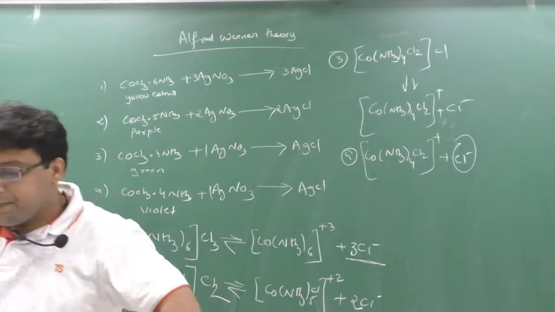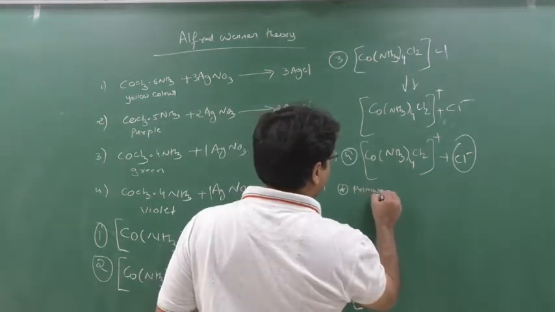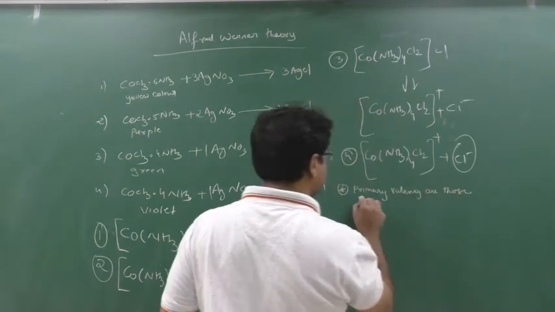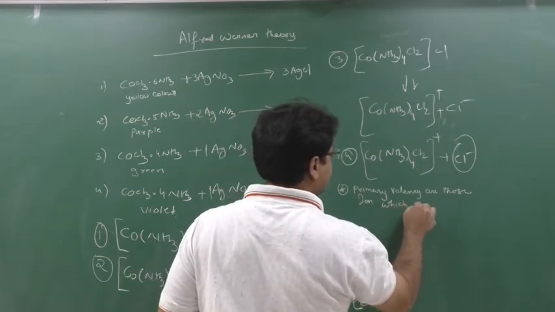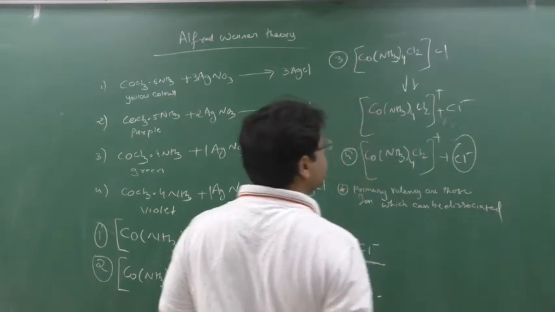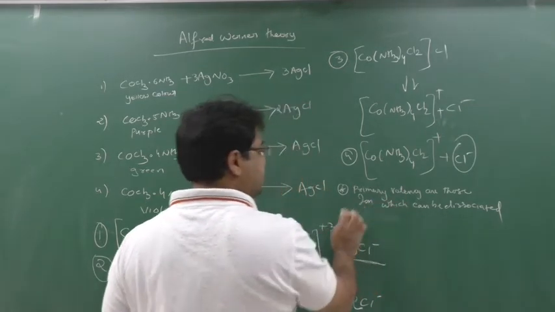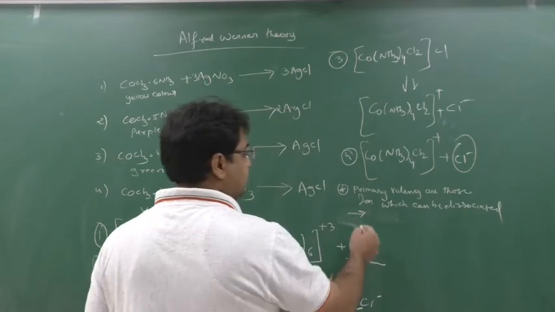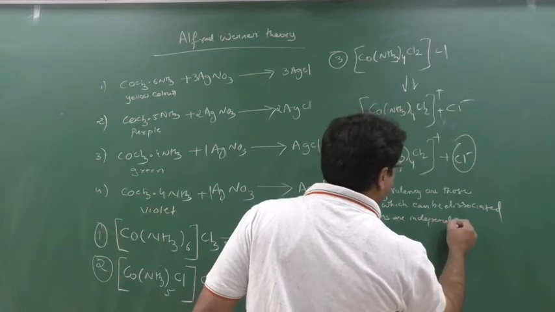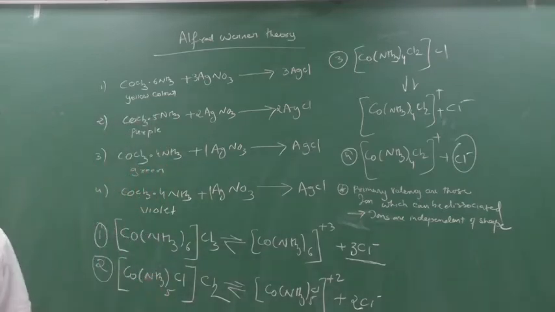Write down. Primary valency means those ions which can be dissociated. And primary valency ions are independent of shape, please remember this. Primary valency cannot show the shape, but secondary valency has to show the shape.